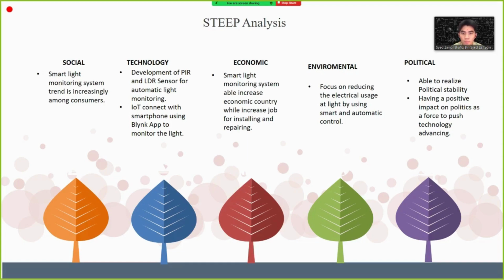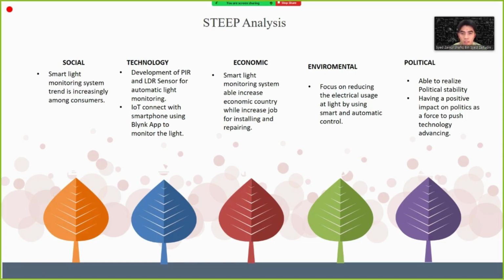Okay, I will present to you about the state analysis, which consists of 5 elements. First is social. Social: smart light monitoring system trend is increasing among consumers. And the second one is technology: development of PIR and LDR sensor for automatic light monitoring. IoT connected with a smartphone using the Blynk app to monitor the light.